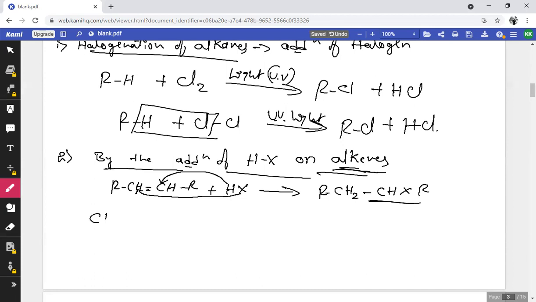And here we can get monohalogen derivatives. Then let me consider some example here, which is ethene.